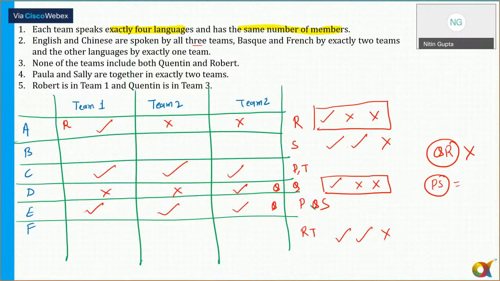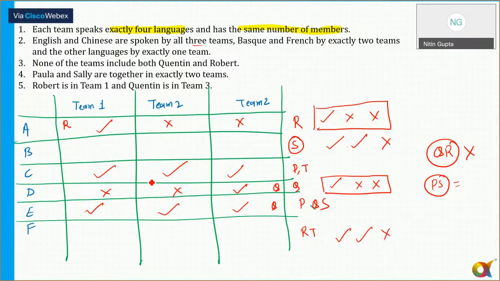Now, once this is done, if you look at Basque, in Basque here we need to put two ticks and one cross. So if I need to put two ticks and one cross here, how can I put them? The same thing goes for French also: two ticks, one cross. And remember, only S can speak the language Basque here. So where should I put a cross and where should I put a tick? That is the thing which we need to identify. Can anyone tell me now?